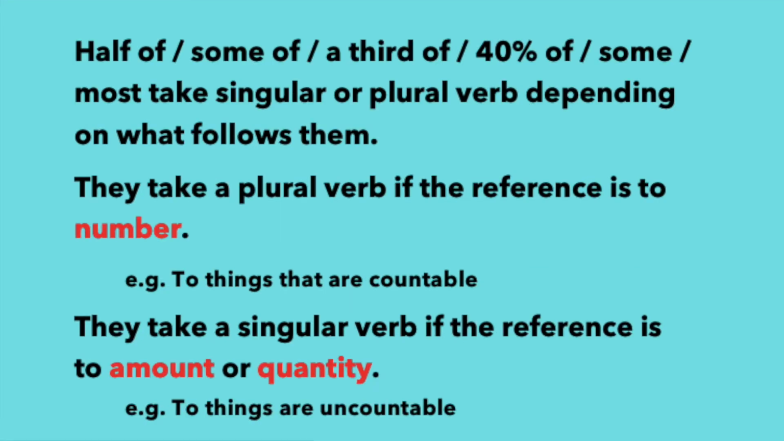What about half of, some of, a third of, 40% of, or some, or most? These words can be singular or plural depending on what follows them. They take a plural verb if the reference is to number, for example, to things that are countable. They take a singular verb if the reference is to amount or quantity, for example, to things that are uncountable.